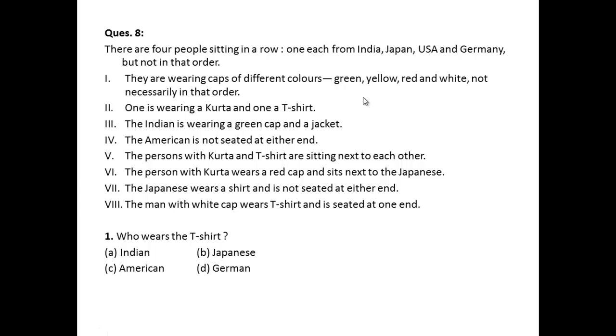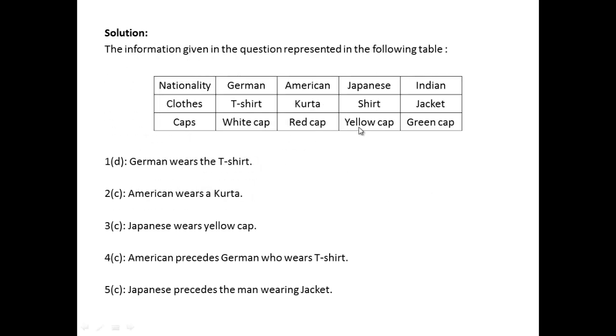Now we have to find out where each person is sitting of each nationality, and what he or she is wearing, and of what color the caps are. Now according to the conditions, we have formed this table. So this is nationality, clothes, caps. Now this is the sitting arrangement.